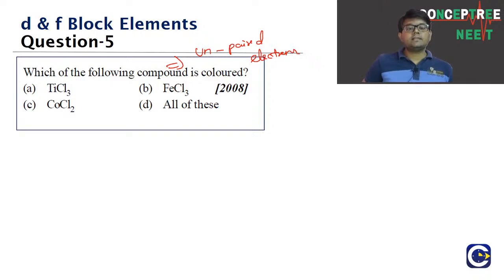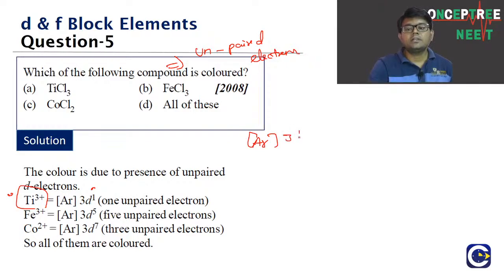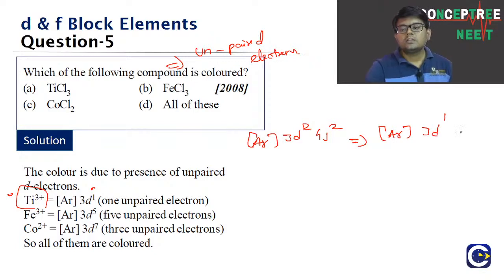TiCl3, FeCl3 and CoCl2. If you look at this, what are the respective ions we are having? We are having the Ti3+ ion. What is the arrangement of Ti3+? Titanium comes after scandium, right? So it is argon 3d2 4s2. If you remove 3 electrons, it becomes argon 3d1. That is the arrangement of Ti3+. It has one unpaired electron.